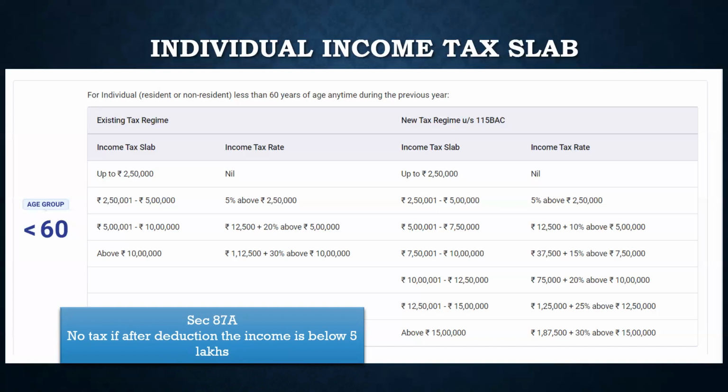So by that logic, section 87A says that after the deductions and everything, if your taxable income is below 5 lakh, there is no need for you to pay tax. That is just for the government to save time and expense. However, if your income is even 1 rupee more than 5 lakh, then you need to pay the income tax, and that would come through this level.